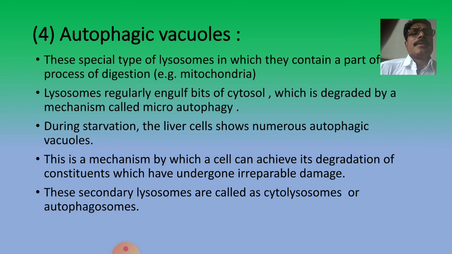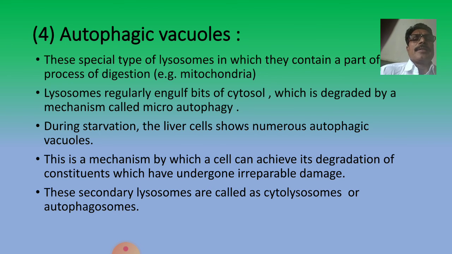Now, autophagic vacuoles or lysosomes. These are a special type of lysosomes which contain a part of the cell undergoing digestion, for example a mitochondrion. Looking at the figure, there is a mitochondrion, and the lysosomes showing the autophagic condition are autophagic lysosomes. Such lysosomes regularly engulf bits of cytosol, which is degraded by a mechanism called microautophagy.